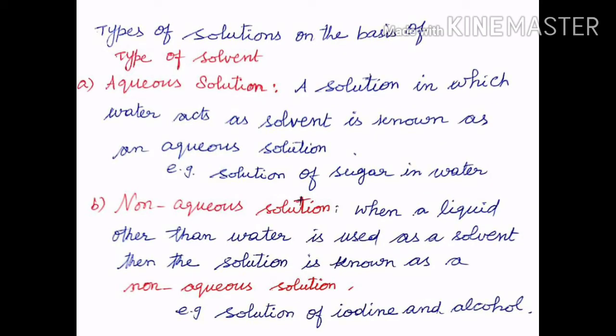Types of solutions on the basis of type of solvent. The solutions are categorized into two, that is aqueous solution and non-aqueous solution, depending upon the solvent. A. Aqueous solution. A solution in which water acts as a solvent is known as an aqueous solution. Example: solution of sugar in water. Non-aqueous solution. When a liquid other than water is used as a solvent, then the solution is known as non-aqueous solution. Example: solution of iodine and alcohol.